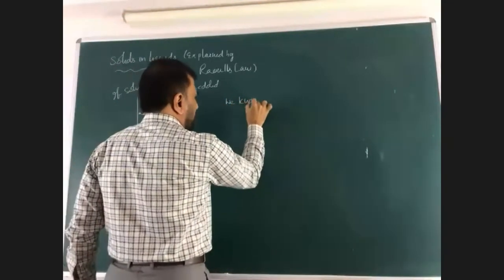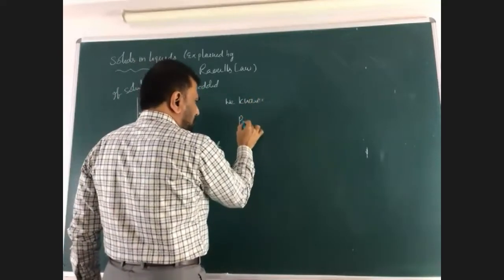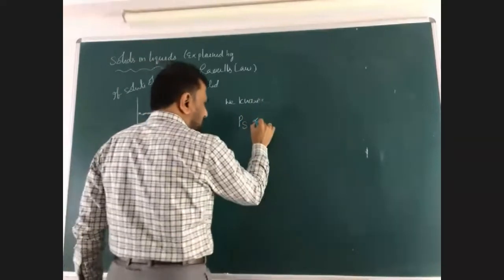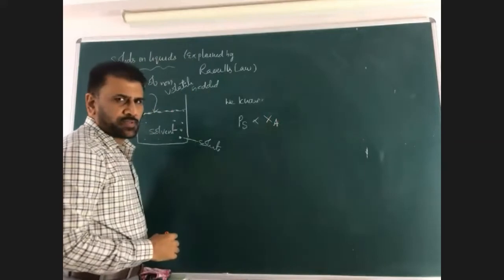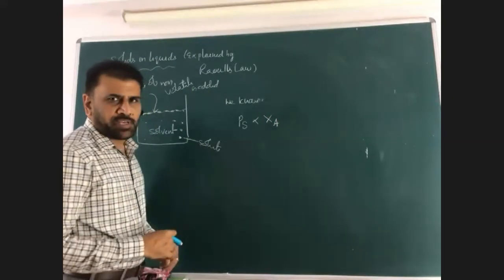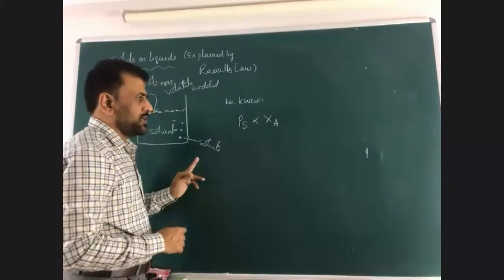We know Raoult's law. What is that? Vapor pressure of the solution is directly proportional to the mole fraction of the solvent. Vapor pressure of the solution, Ps, is directly proportional to the mole fraction of the solvent.